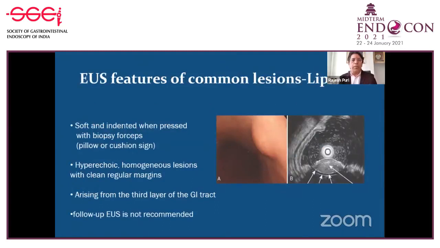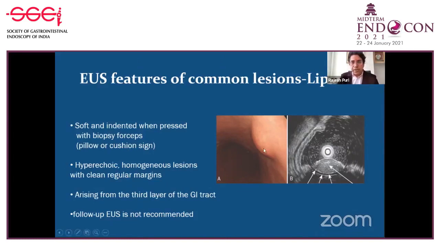Now I'm going to talk about the EUS features of some common lesions. Lipoma is soft and indents when you press with the biopsy forceps. That is called the cushion sign or the pillow sign. They are hyperechoic, homogeneous, originating from the third layer. And why it is important: if you find this kind of structure, then you know that this is non-malignant and you don't require to repeat EUS. These patients don't require follow-up examination.